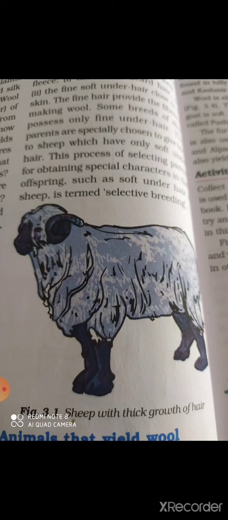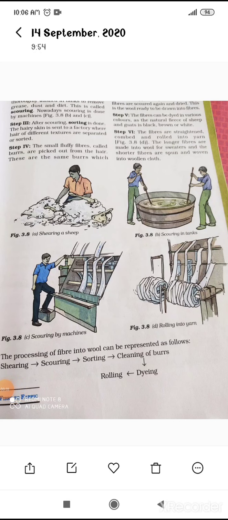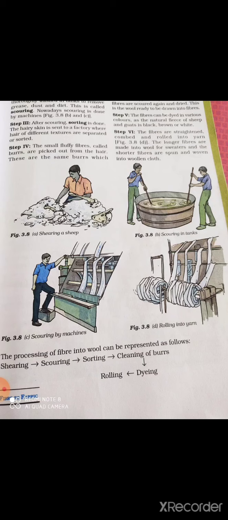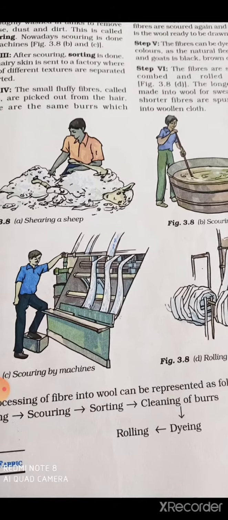Okay, topic processing fibers into wool. The wool which is used for knitting sweaters or for wearing the shawls is the finished product of a long process which involves the following steps. Means there are some steps through which we get the wool. Okay, we just get the fibers from the sheep and after that we get the wool after some processes. So the first process is known as shearing.